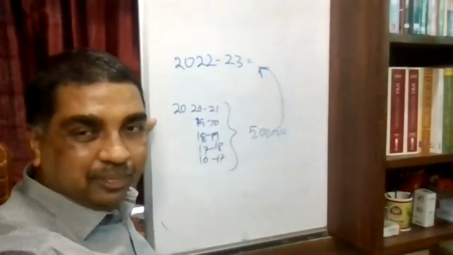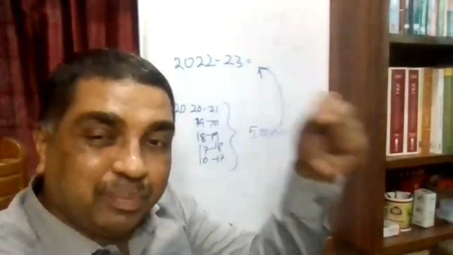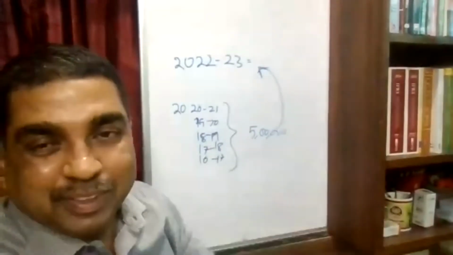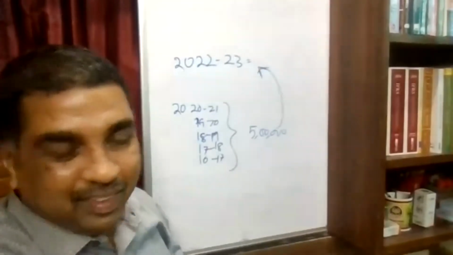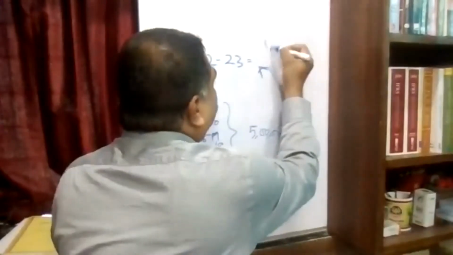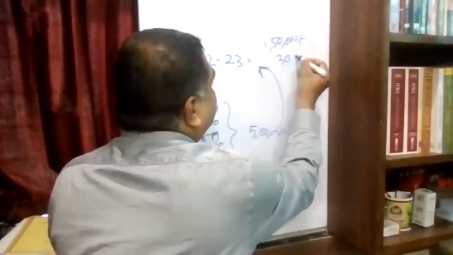Are you getting me? On the entire 5 lakh rupees I am paying extra tax at the rate of 30%, because my income now is going beyond 10 lakh. It's 30%. So I am earning this 5 lakh rupees extra, but I am paying the tax of 1,50,000 rupees. 30% tax I am paying.